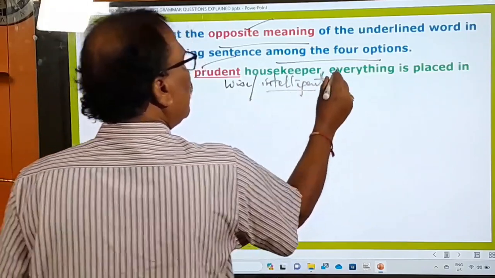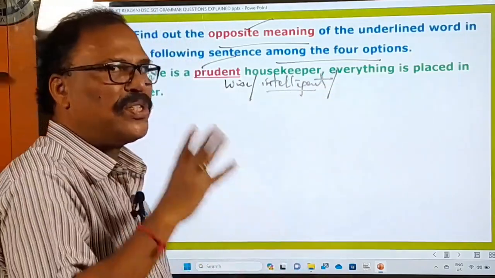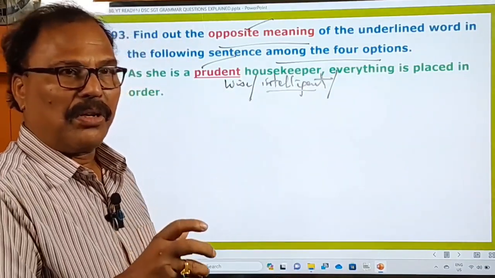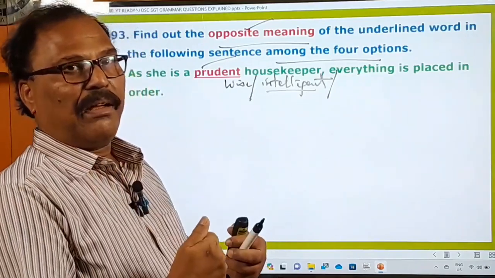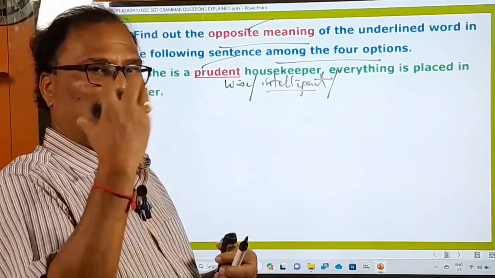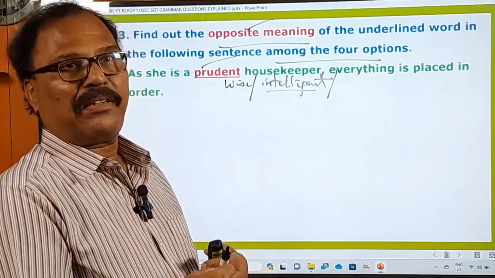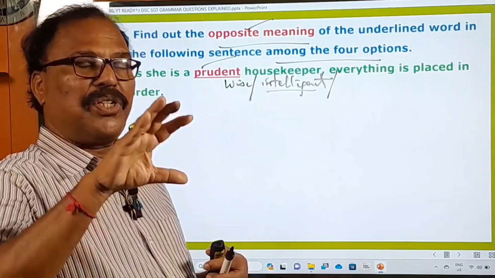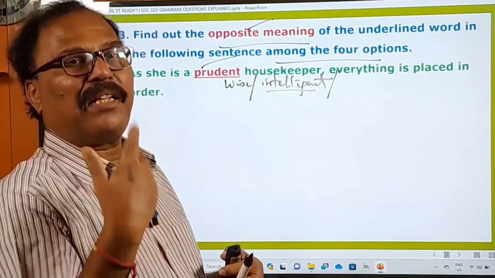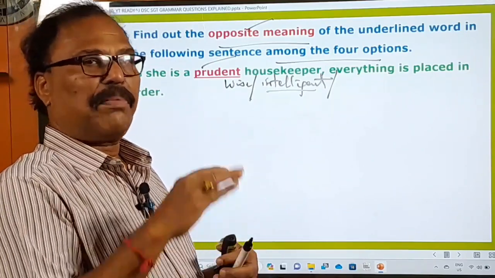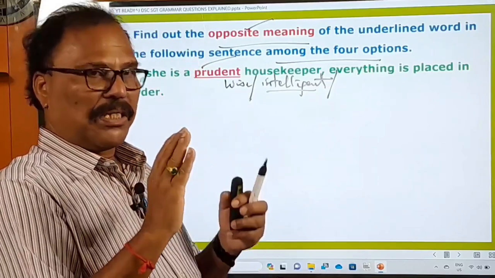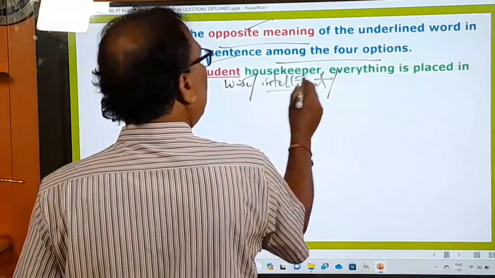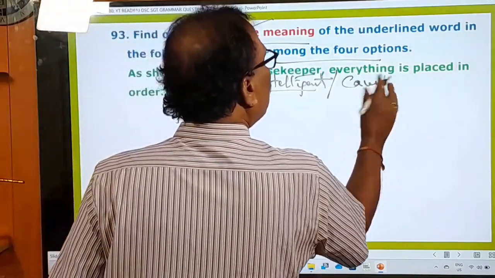Prudent means showing judgment and restraint in conduct and speech. మాటల్లో నడవడిలో కాస్త వాటిని అదుపులో పెట్టుకోవడాన్ని ప్రుడెంట్ అంటారు. అలా అదుపులో పెట్టుకోవడాన్ని ప్రుడెంట్ అంటారు. He is a prudent man. That means he is showing judgment and restraint in his speech and also in his conduct. అతని ప్రవర్తనలో, అతని యొక్క మాటల్లో కాస్త ఒళ్ళు దగ్గర పెట్టుకొని ఉండే పద్ధతి. అంటే అర్థమైంది. In other words we can say he is wise and intelligent. In other words we can say he is cautious.